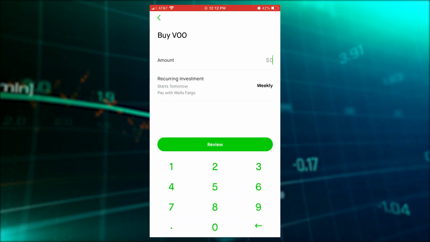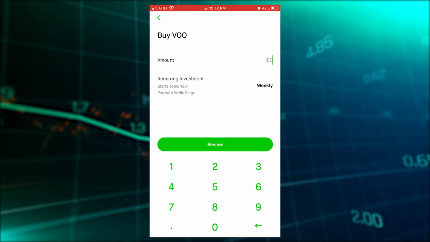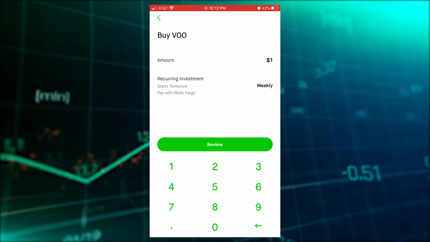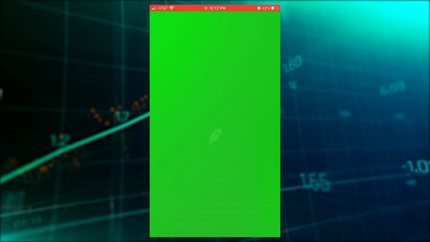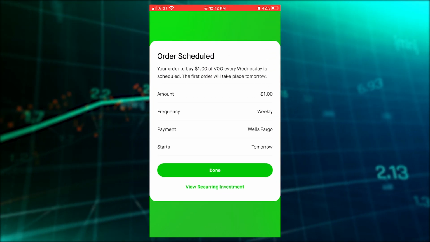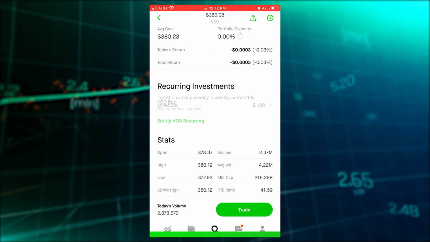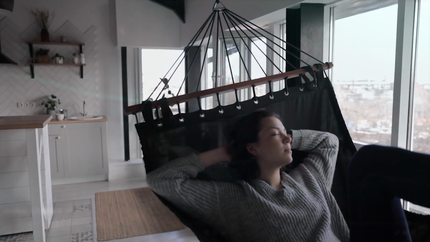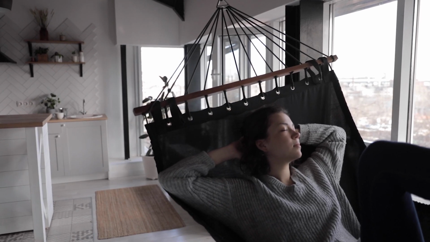This will bring you to the field where you'll need to enter how much you would like to invest. In this example, I went with $1 to be invested from my bank account on a weekly basis, which will start tomorrow. Swipe up to finalize the transaction. And there you have it. It's all done. It's now automated. Now you can invest like Warren Buffett automatically without losing any sleep or worrying about market conditions.